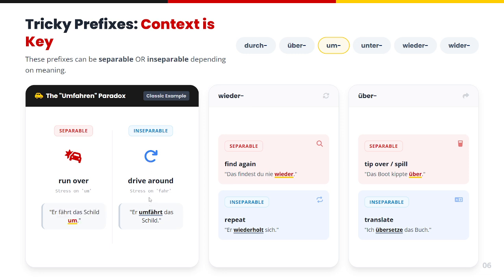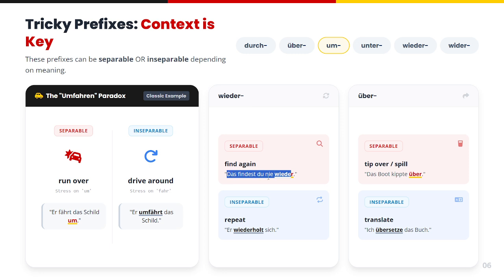When we are using it in an inseparable form, which means driving around: Er umfährt das Schild, which means he drives around the sign. You will notice that the same prefix has been used as separable as well as inseparable form. Similarly, the prefix wieder and über can also be used as separable or inseparable prefixes.